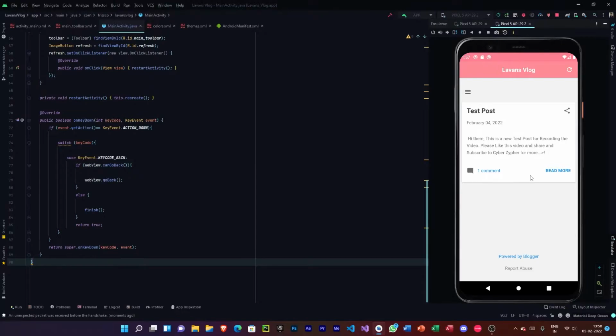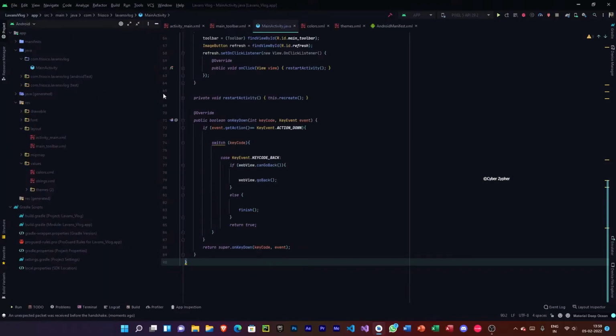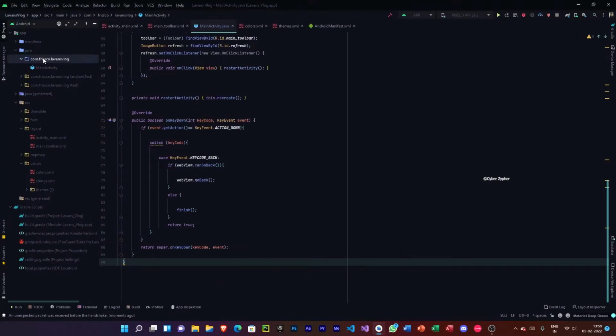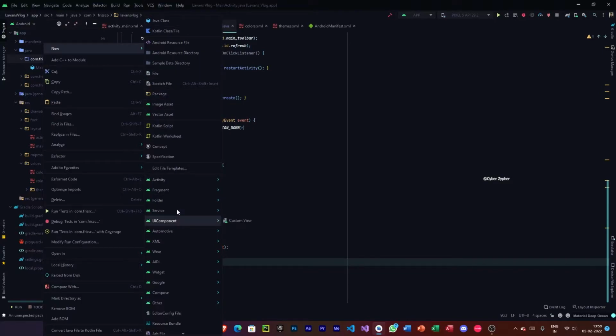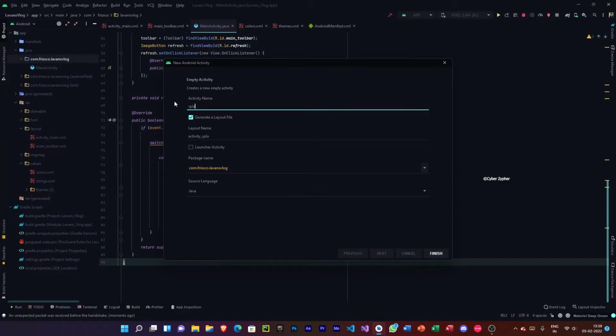Now what I'm going to do is I'm going to link this to Google's Firebase, and then I'm just going to create a splash screen for the app. So first let's proceed with the splash screen. So let me just close this emulator. Okay, and then I will just go ahead and create a new activity from here. New activity, empty activity. This will be called splash and finish.